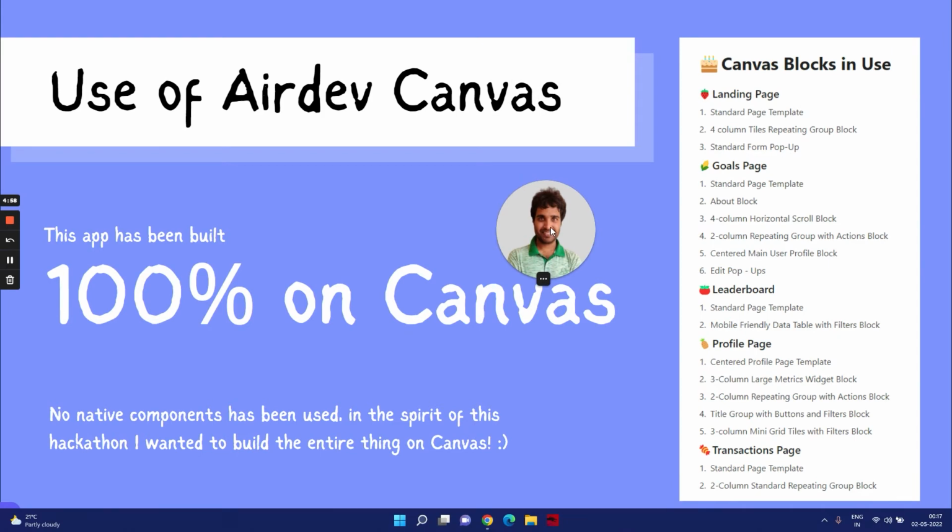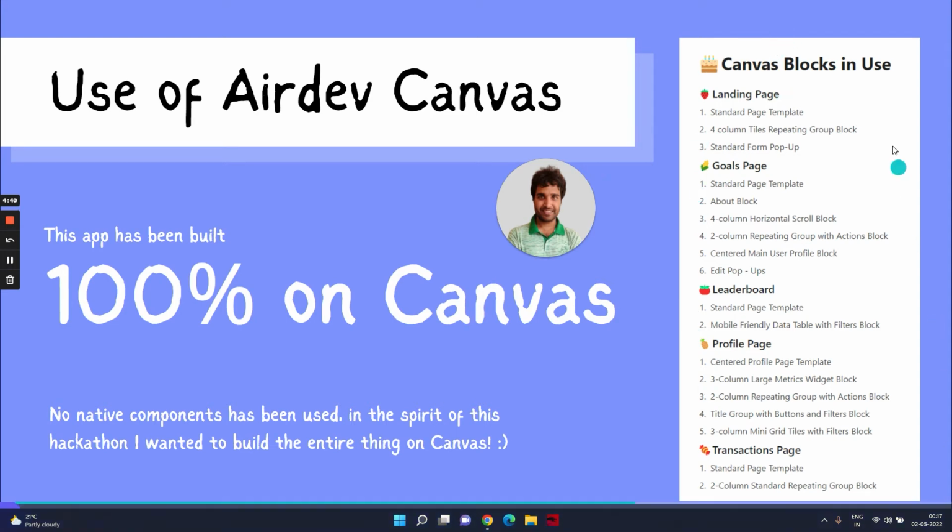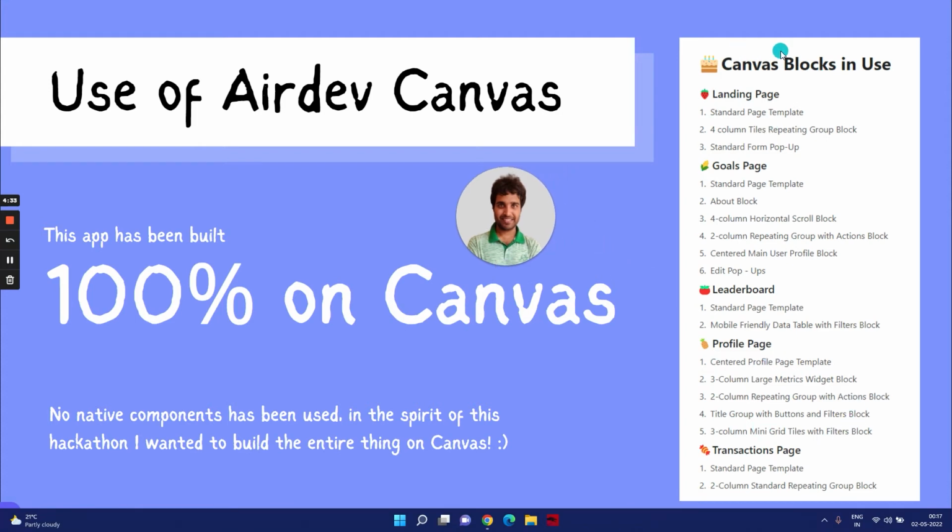All right. So coming back to the presentation, this application has been built entirely on Canvas. I put a constraint on myself that if this hackathon is being conducted by AirDev, I won't use even a single native component. So on the right side, you can see all the Canvas blocks and pages that I have used. And it's also available in my Coda document, which gives the complete documentation of the whole journey. So yeah, this has been built 100% on Canvas.